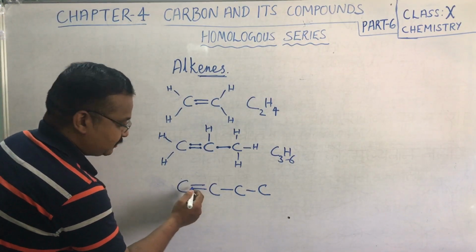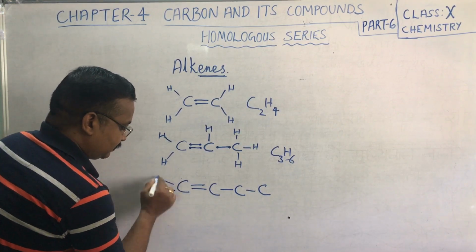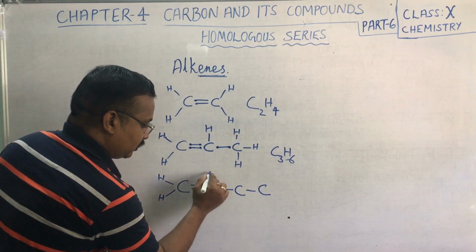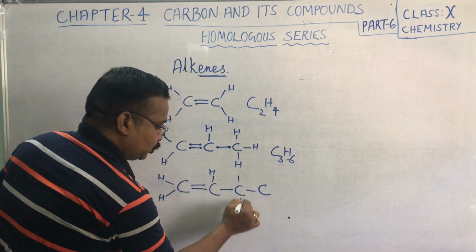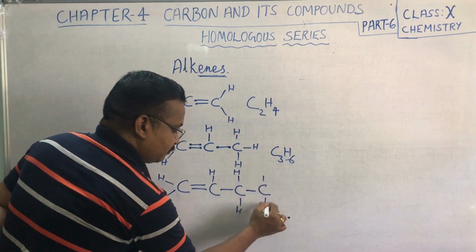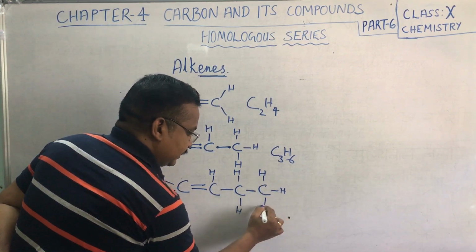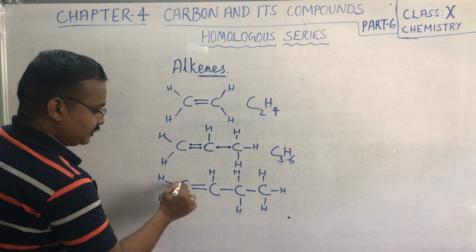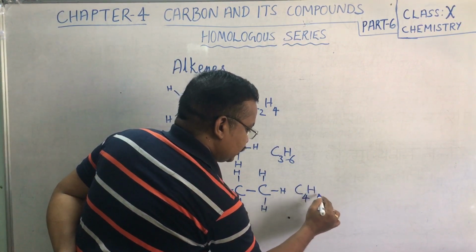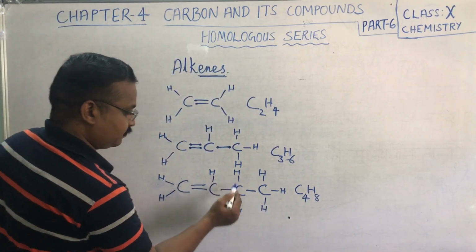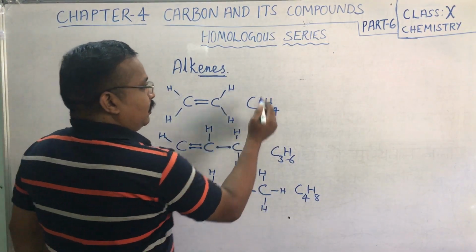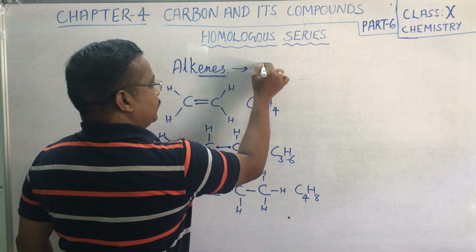Two valencies are satisfied by carbon with the other carbon, then 2 hydrogen we have to put, then this carbon again 1, 2, 3 are over, now 1 more hydrogen, then here 2 will come because 2 valencies are satisfied here, so on this carbon we need to put 3 hydrogen atoms. Okay, now this is 1, 2, 3, 4 carbon atoms, this forms C4H8. 1, 2, 3, 4, 5, 6, 7, 8. Okay. So this forms an alkene having a general formula of